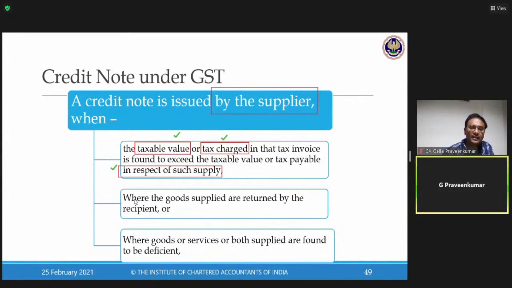Next. Where goods supplied are returned by the recipient. Why? Various reasons. When goods are returned, quality issue, maybe wrong shipment, maybe excess shipment.